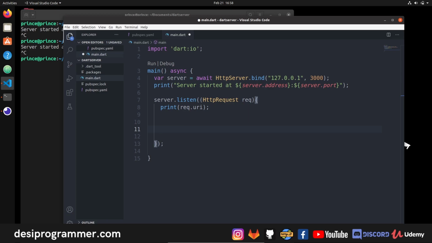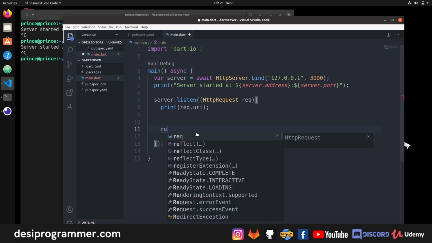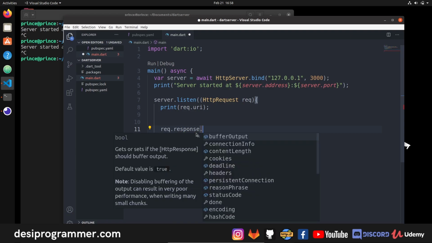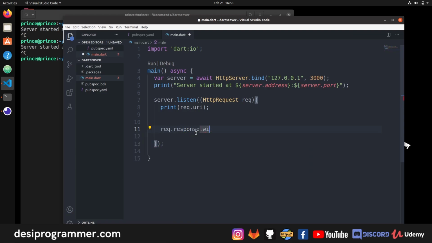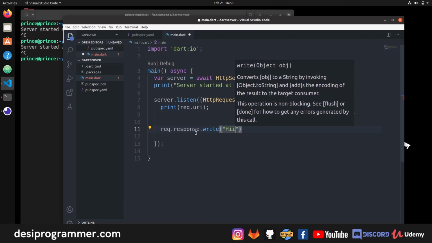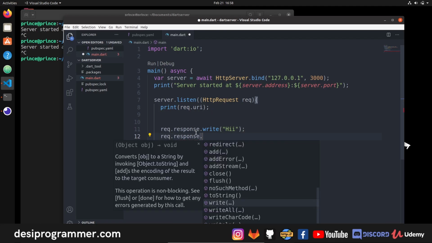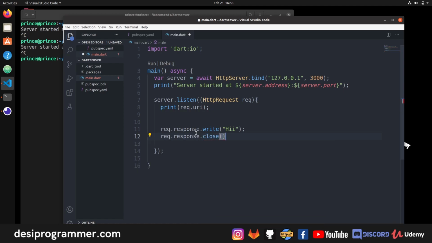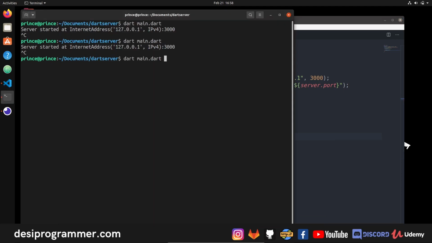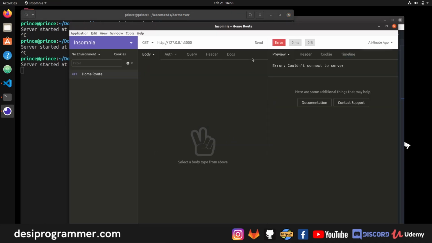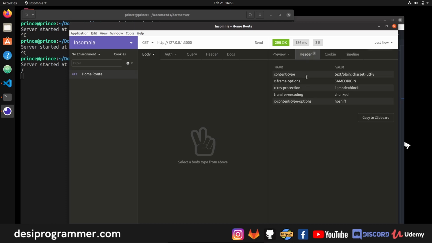Okay. So to return, all that I have to do is to say request dot response dot write, and I want to write some data. So let's simply write hi. This is a simple string. Then I'm saying request dot response dot close. Great. Let's save this. Let's start our server back again. And now if I go back to Insomnia, if I send this, you will get this hi, which is simple text. And you can see the header, the content type is plain text.